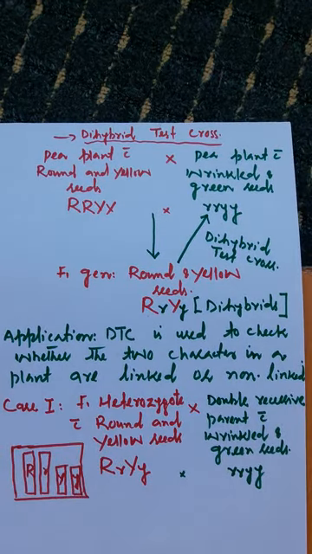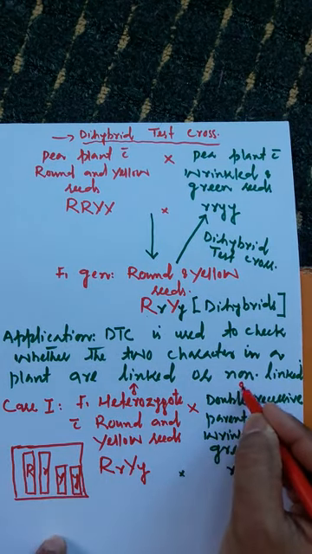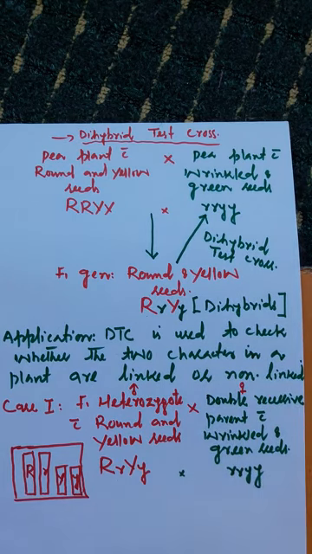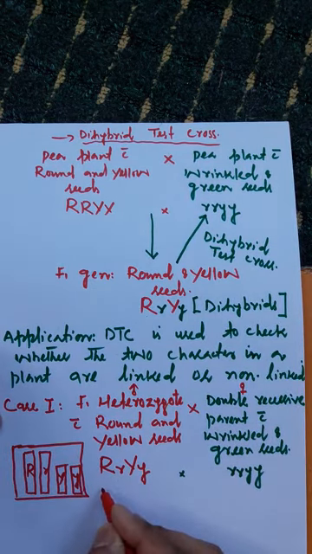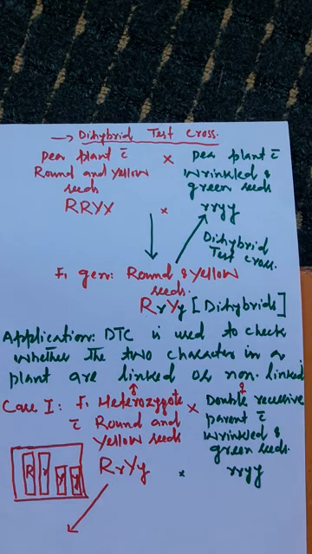When we go for the cross, consider this one as male and this one as female. When this dihybrid parent produces the gametes, they are haploid, produced by meiosis. You are aware about it.